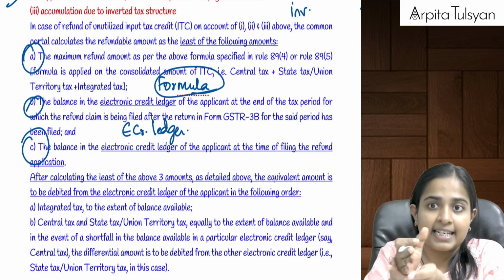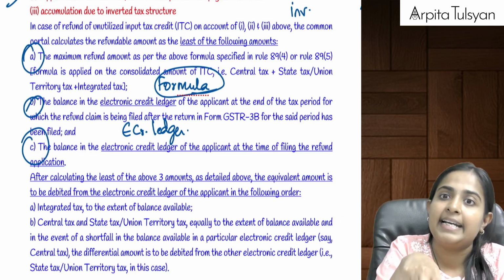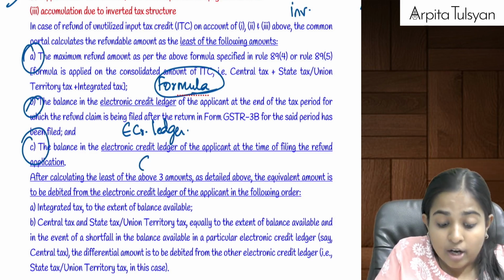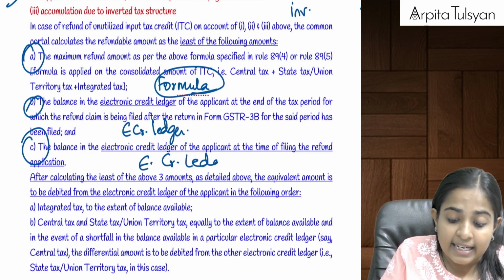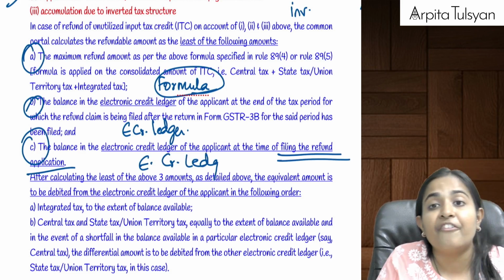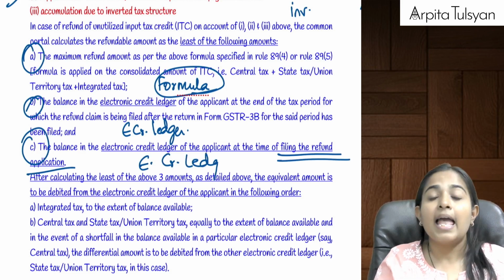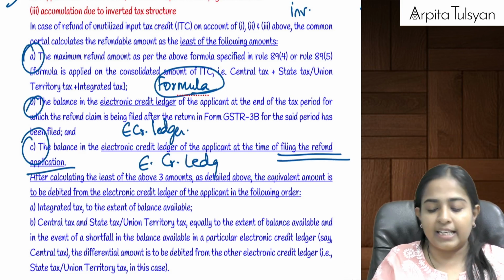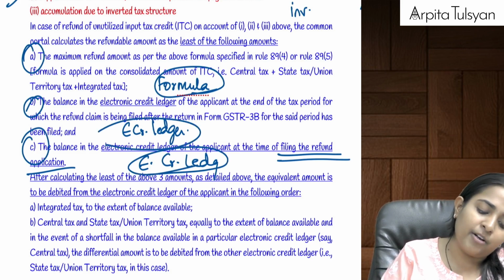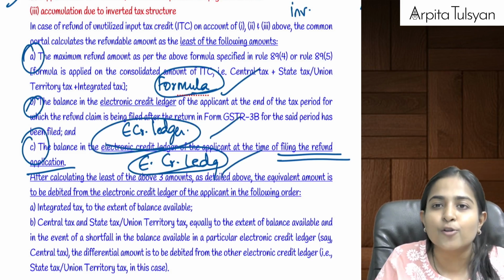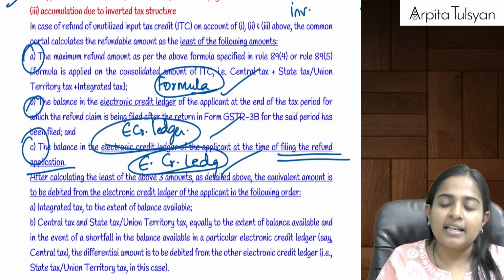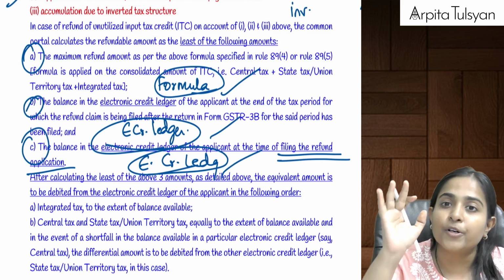After filing GSTR 3B, what was the balance in electronic credit ledger? That amount, or the balance available in the electronic credit ledger at the time of filing the refund application. At the time when you're going and filing the refund application, whatever balance is available in your electronic credit ledger, whichever is lower, this is the actual amount of refund which will be disbursed to you.